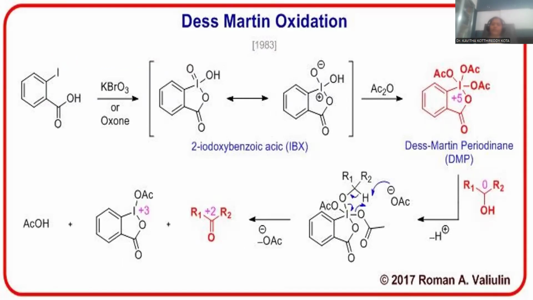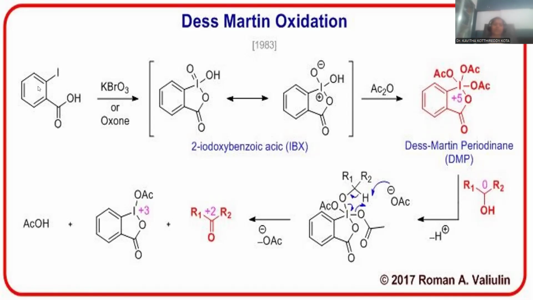If you want to understand the reaction mechanism well, how the Dess-Martin oxidizing agent is generated, how it reacts with alcohol, and how you can achieve either aldehyde or ketone based on the alcohol nature, the entire mechanism is provided. This is the Dess-Martin oxidation process, which was introduced in the year 1983.